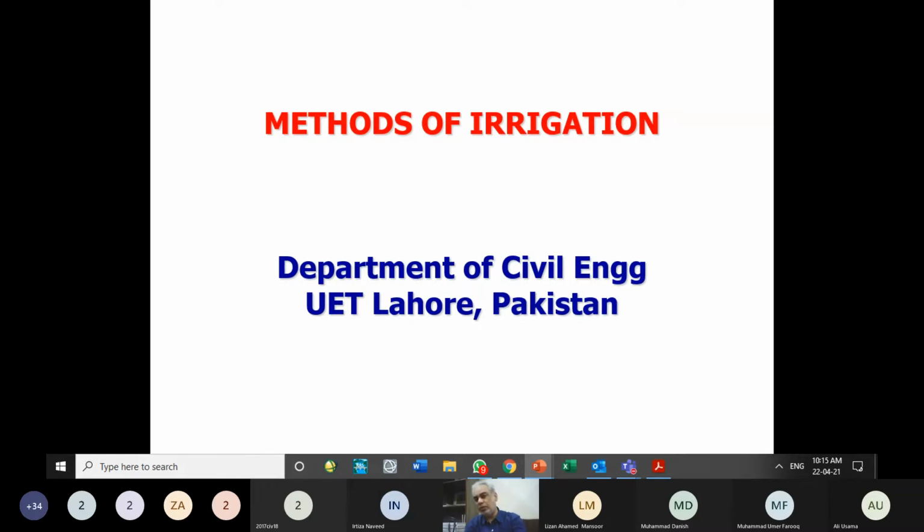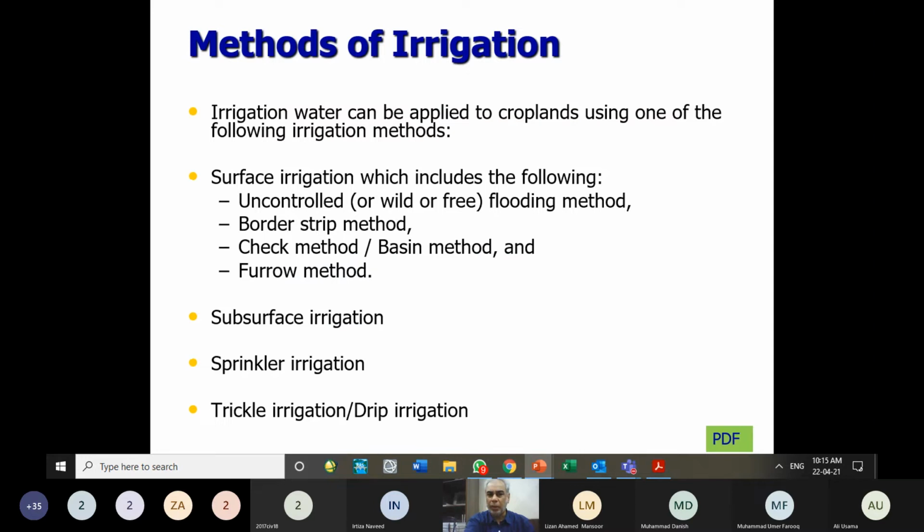The K values which we used in the previous lecture through tables were for the surface irrigation method, which is most commonly used. But for other methods, you have to see the literature and try to calculate it yourself. So the method of irrigation needs to be known for this purpose if you want to calculate the crop water requirement.